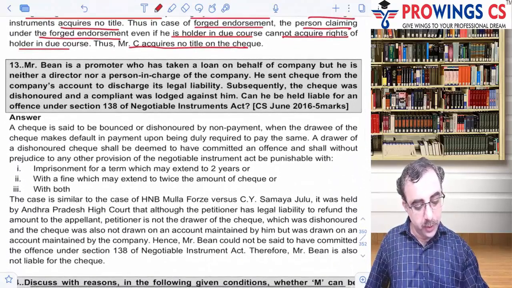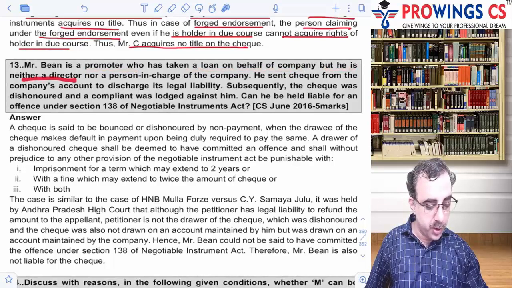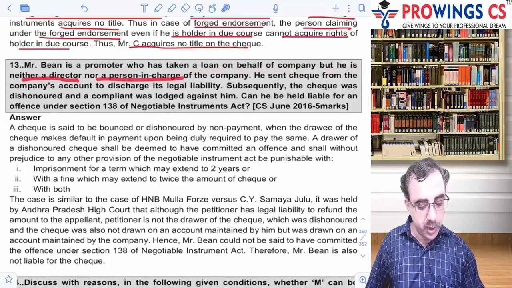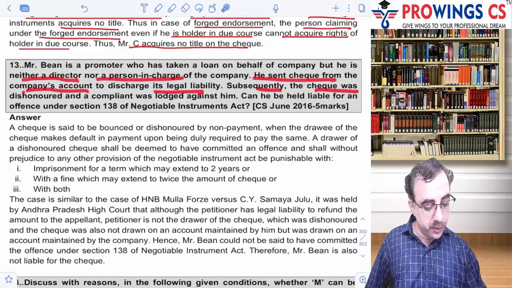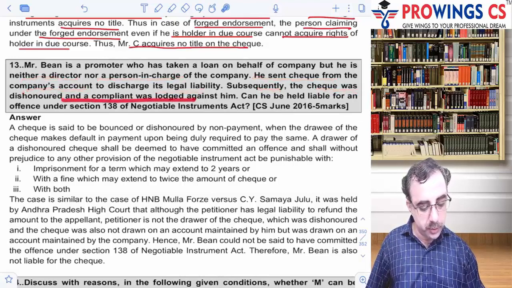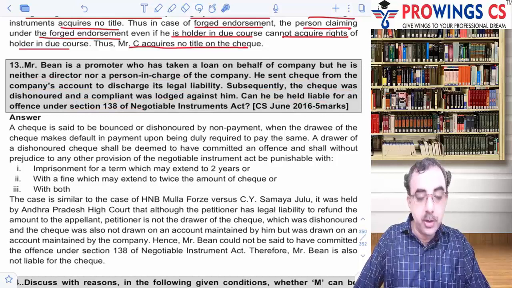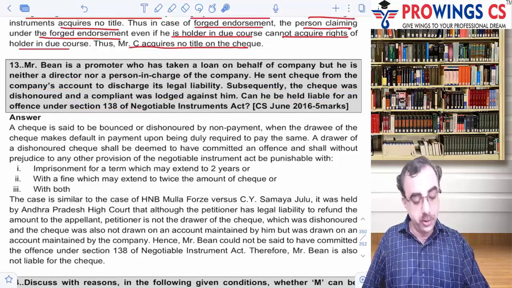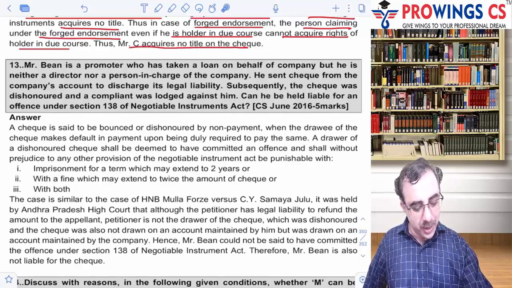Question number 13. Mr. Bean is a promoter who has taken a loan on behalf of the company. But he is neither a director nor a person in charge of the company. He sends a check from the company's account to discharge his legal liability. Subsequently, the check was dishonored and a complaint was lodged against him. Can he be held liable for the offense of 138? Interesting. He is a promoter but never a director or the person in charge of the company, and he is sending a check on behalf of the company. Can he be made liable? Okay, let's see an answer to this one now.